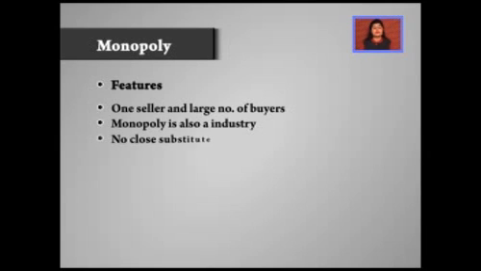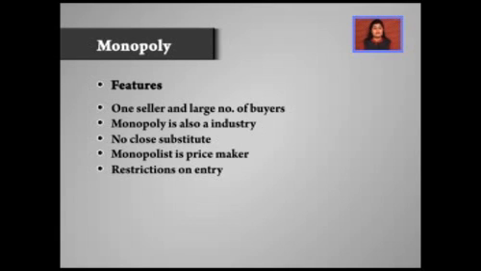There are no close substitutes of the products which the monopolist is selling. So that is why he has a monopoly in the field. And since he has a monopoly, he will be able to influence the price totally. So we can call him the price maker. And he fixes the price in such a manner that he imposes restrictions on entry. He would not allow any other firm to come in competition to him very easily. And the last point is that a monopolist can do price discrimination. He might be charging different prices for the same product from different consumers.